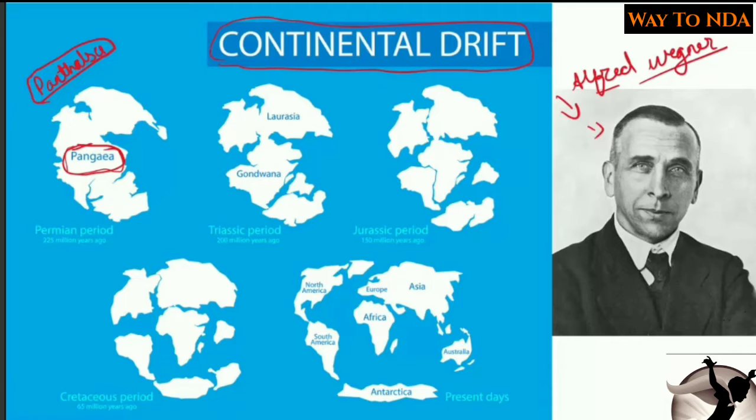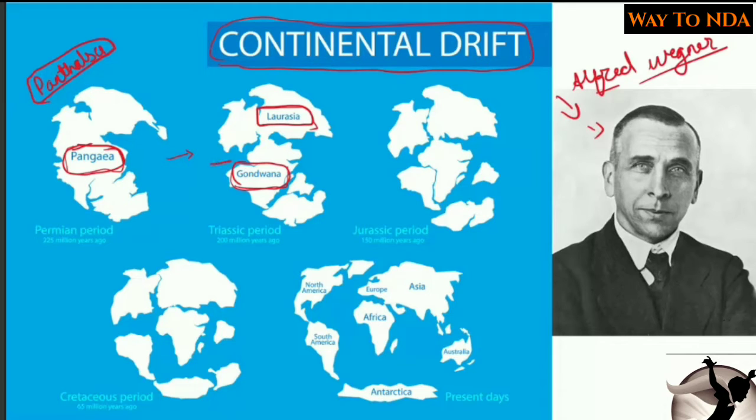He said that over a period of time, this single landmass was divided into 2. He gave the name Laurasia to the northern part, and the southern part we can call Gondwana. So the single landmass got divided into 2: the northern part called Laurasia, and the southern part called Gondwana.